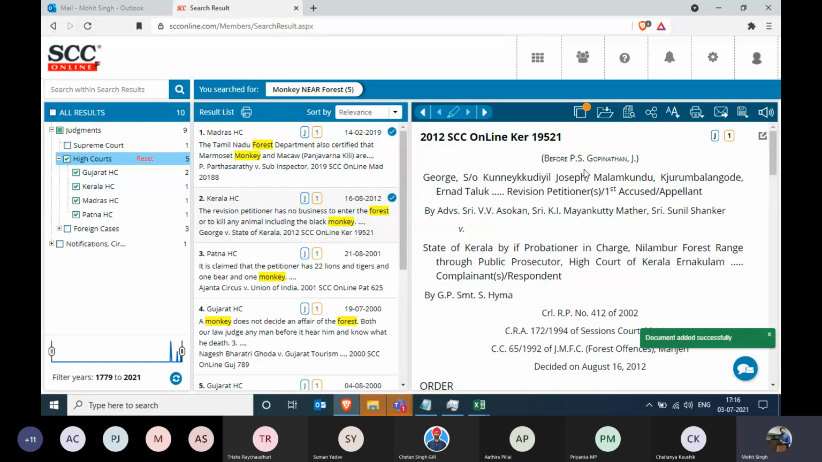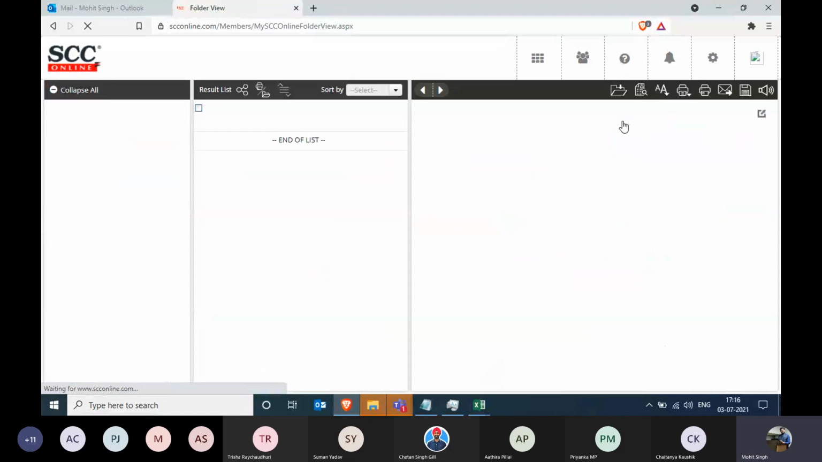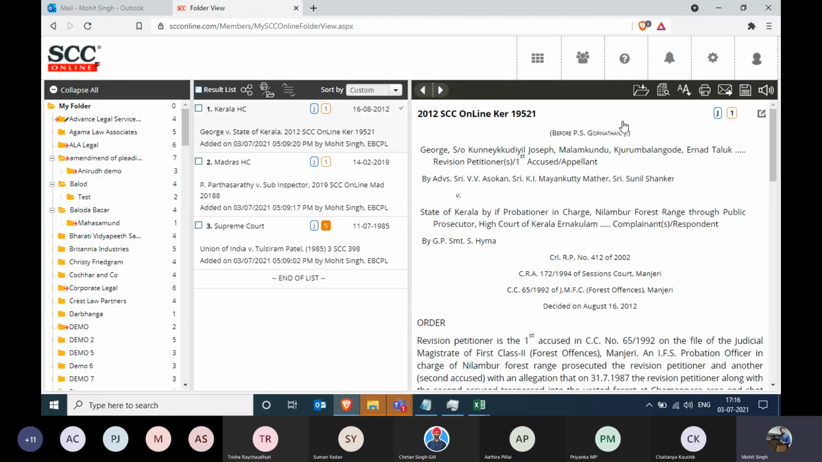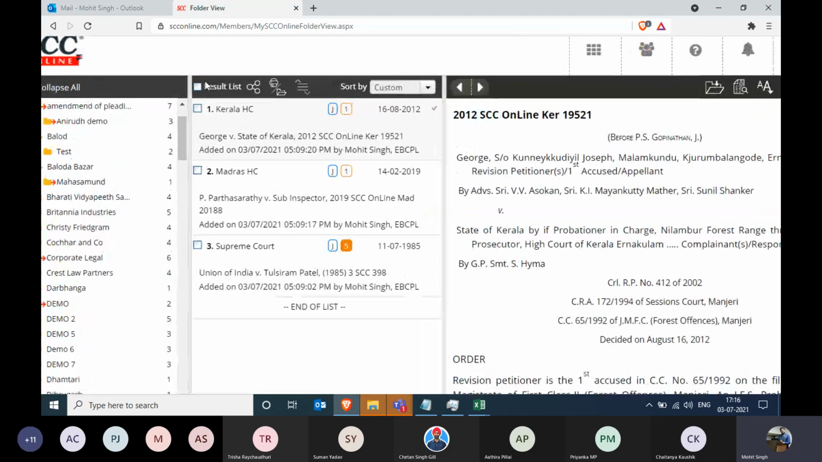Now the good part is I can create the compendium in just a few seconds. So if I go into my folders, if I click on view folders, it will give me all the folders which have been created by me and also the files which are there in the folder. As you can see, I have a huge list since I'm creating folders day in and day out. So there you go. There are 3 files over here and you can select all the 3 files by clicking on the result list, then going to the middle icon, that is the action bar, and then clicking upon this icon, that is create case compilation.